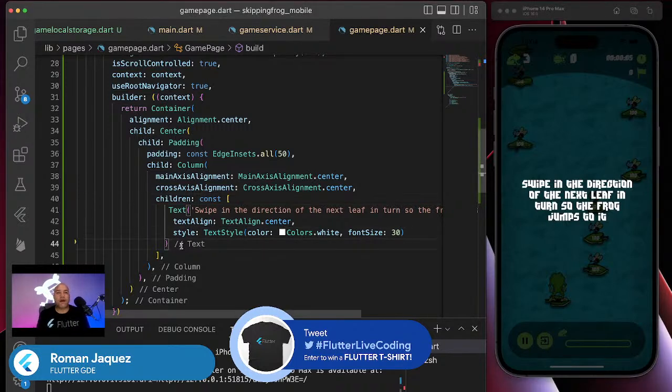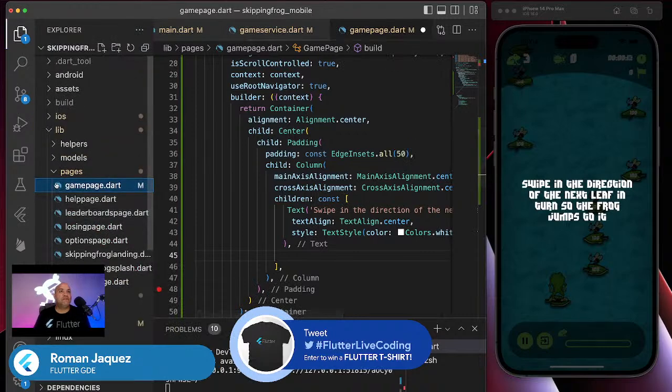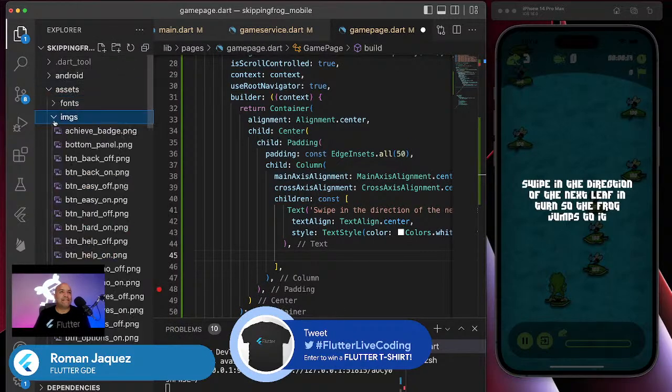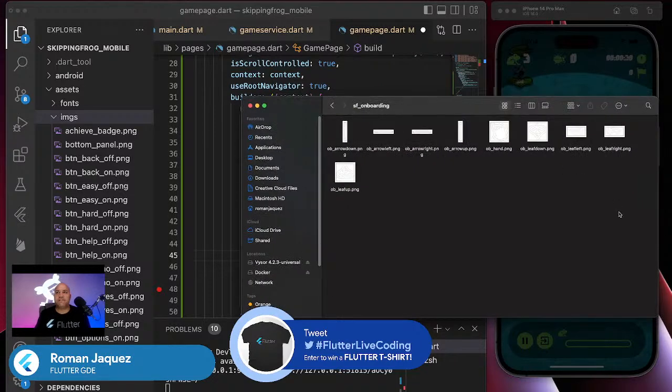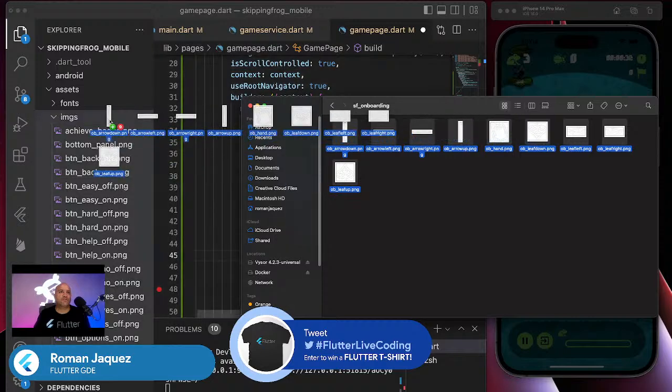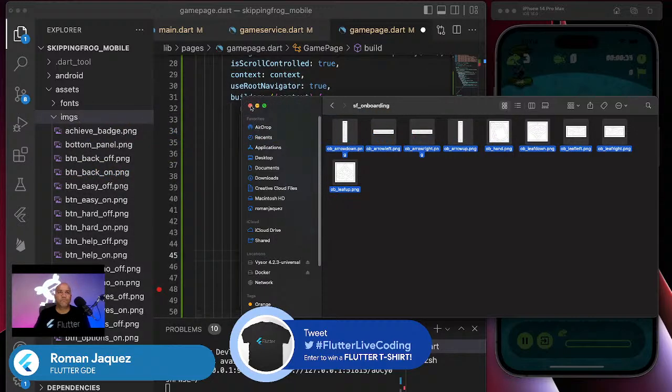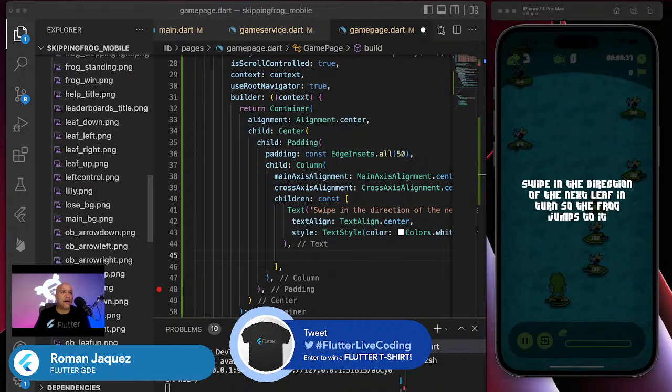Now what I want to do is add the images. I see I need the images, of course. So let me just bring it here to the assets, images. I'm using a bunch of PNGs for these. Look, I have them here in my downloads already, ready for that. I think I called it skipping frog onboarding. These are all the images. These are a bunch of transparent PNGs. I'm just gonna drop them in here. Perfect. And here they are. They're all about like OB arrow down, blah blah blah, like that.